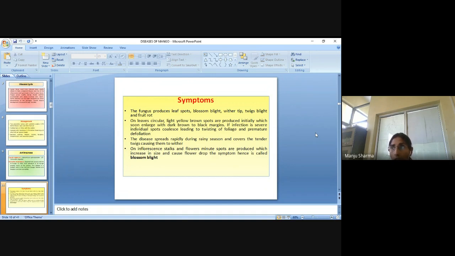Whenever defoliation happens, it directly affects the yield, because the fruits will not be produced properly, as there will be a lack of food.